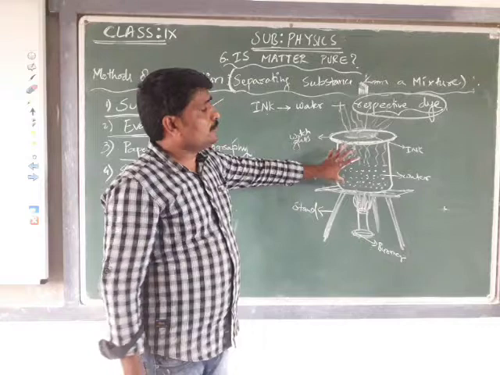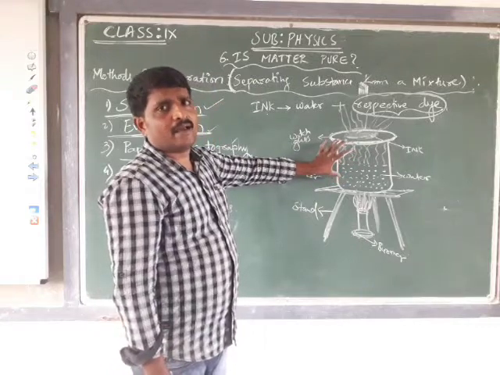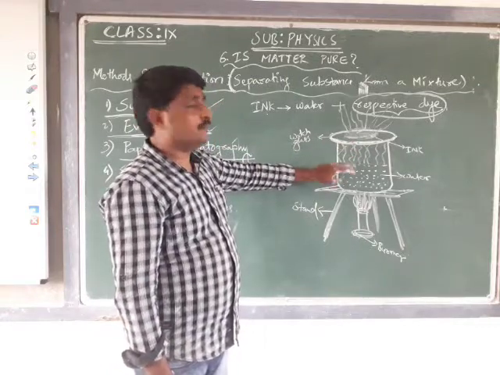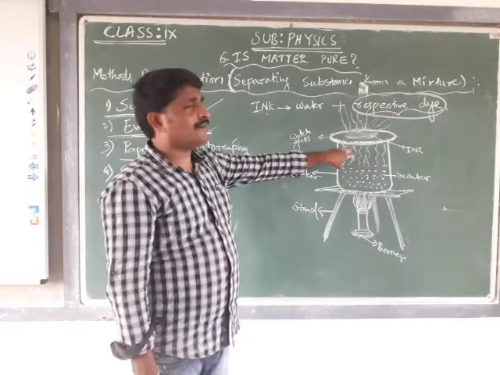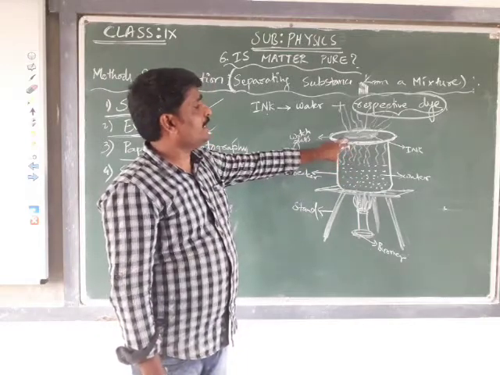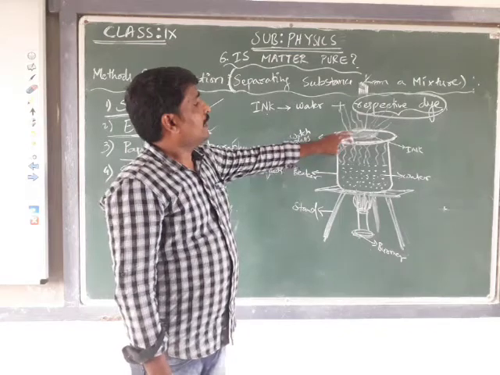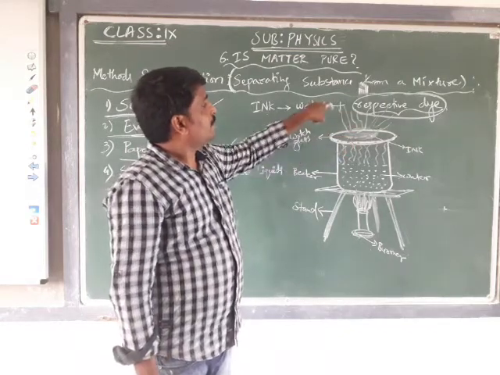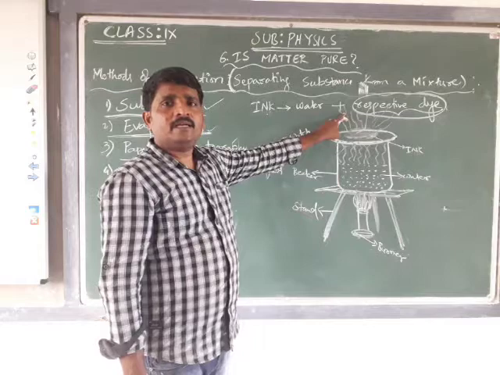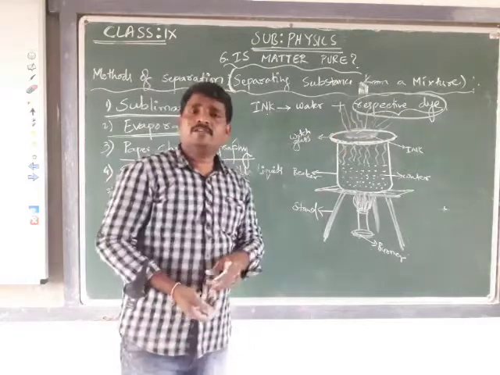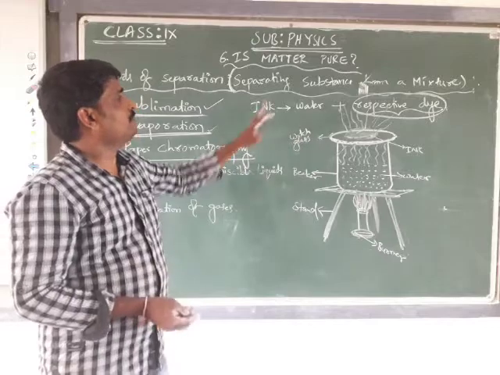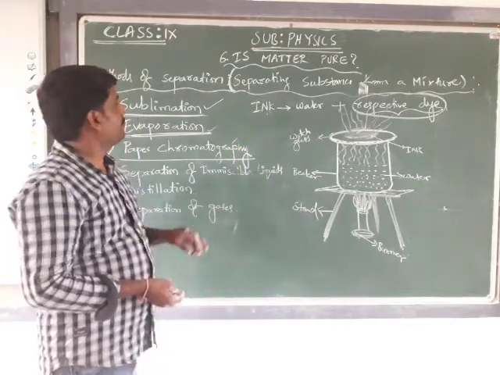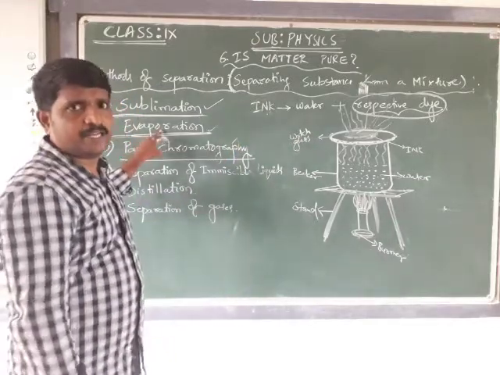So we have this experimental setup where the water gets boiled and evaporated, and the heat of this water vapor makes the water present in the ink evaporate slowly, and the respective dye will be left over as a residue. Like this, we separate the dye from the ink through the process of evaporation.